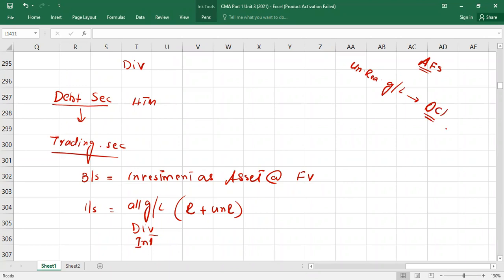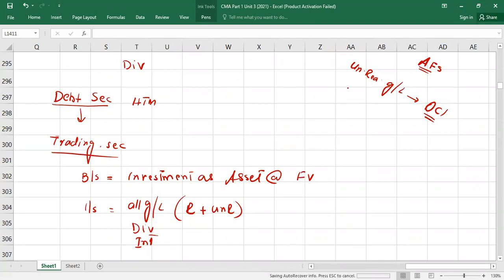Where? Other comprehensive income is part of the statement of comprehensive income. I'm not sure we studied this in unit number 1, if you remember. You will write it in other comprehensive income, not in the net income, and not in the income statement itself. Because income statement plus or minus other comprehensive income is called statement of comprehensive income. I can see your faces, maybe some students don't know about this. At least you can remember this point: it will be written in other comprehensive income.